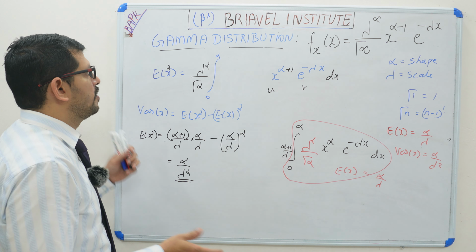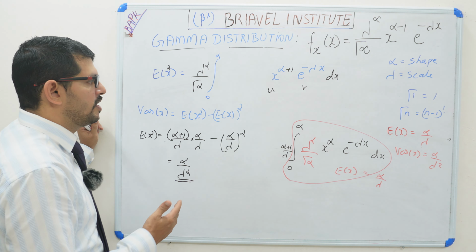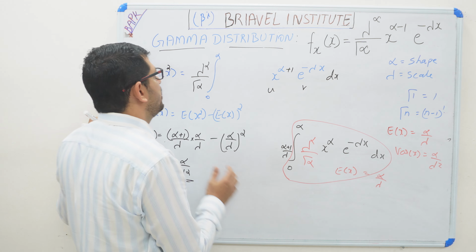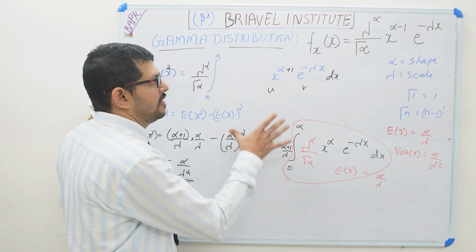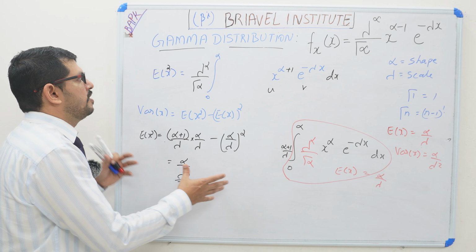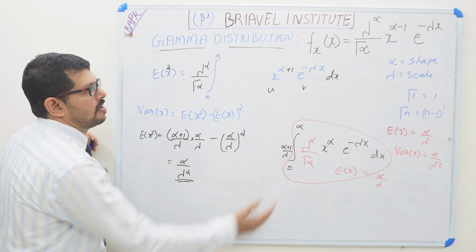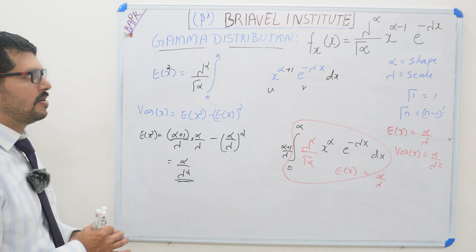So hope you understood about the gamma distribution. In the gamma distribution, we are looking at the waiting time for different events. The number of events happening is explained by the alpha value, and the time interval between the events is explained by the lambda. That time interval between the events will be in exponential distribution, and we are analyzing the number of events. That is the gamma distribution. Hope you understood about the gamma distribution.